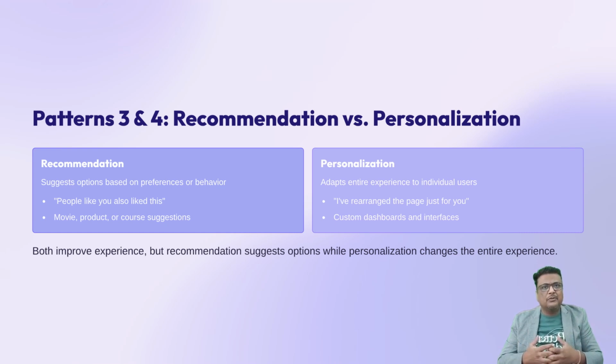Now, smoothly connected to this is the fourth pattern, personalization. Personalization adapts content or experiences to individual users based on their characteristics or behavior. Now, let me explain the difference. Recommendation suggests options, personalization changes the experience. Think of it like this. Recommendation says, here are 3 items you might like. Personalization says, I've rearranged the page just for you. A banking app showing different dashboards to different users is personalization. Both patterns improve experience, but they work in slightly different ways.